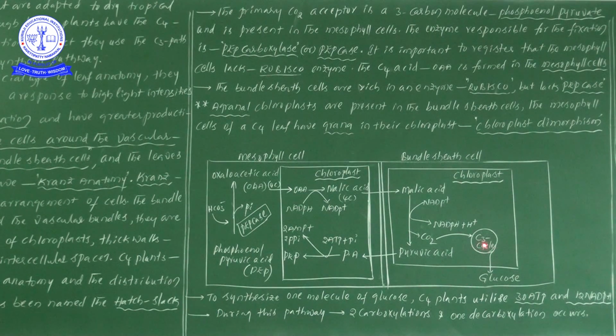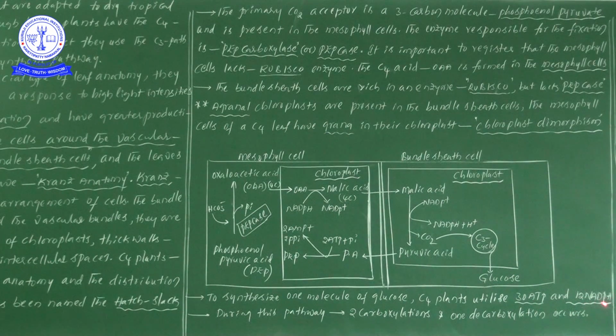We know very well: in a C3 cycle, 18 molecules of ATP and 12 molecules of NADPH are consumed for producing one glucose molecule. So in the C3 cycle 18 ATP and in the C4 cycle 12 ATP. So in total, for producing one glucose molecule, 30 ATP molecules are consumed.